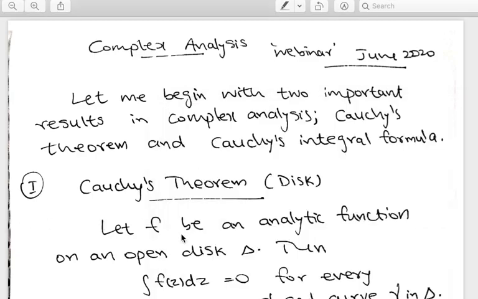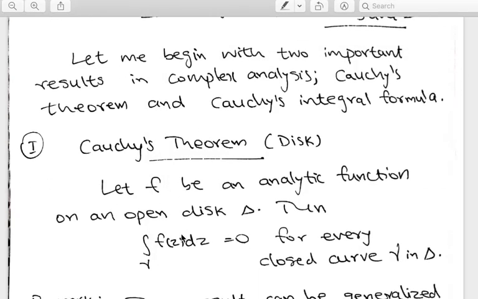Hi. So we shall discuss some random topics which were already covered in the first course on complex analysis. Let us begin with Cauchy's theorem on a disk. The statement is familiar to you, so let me not explain that.